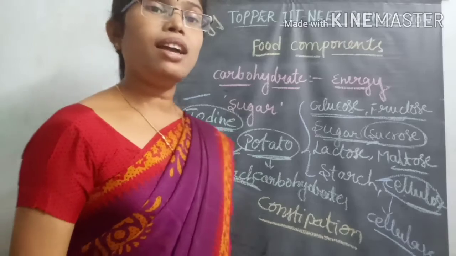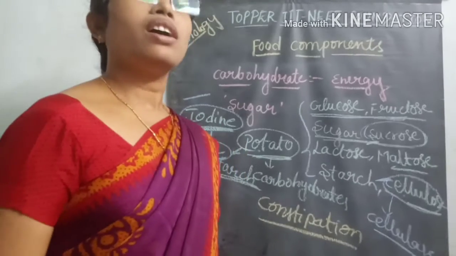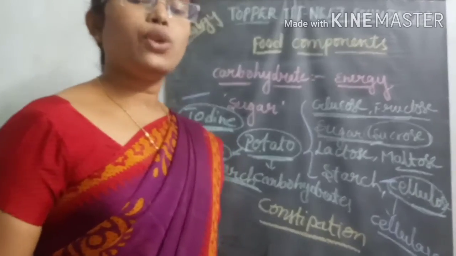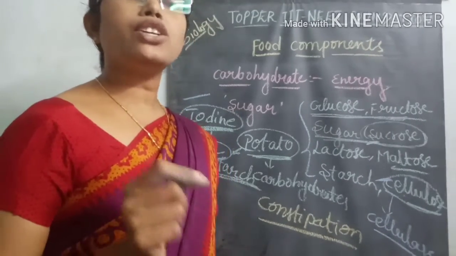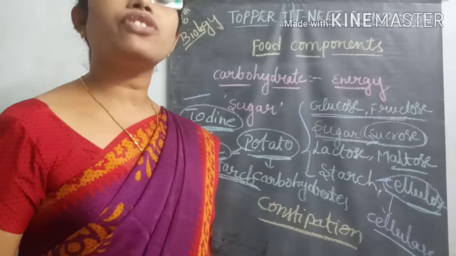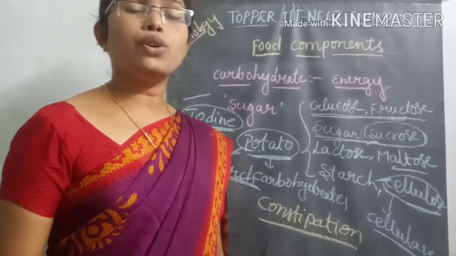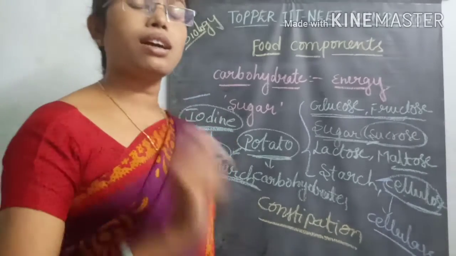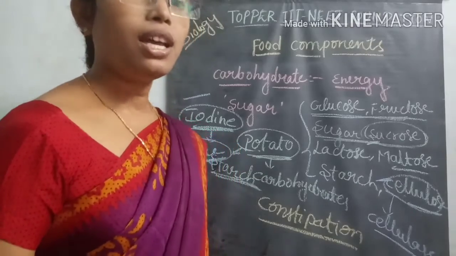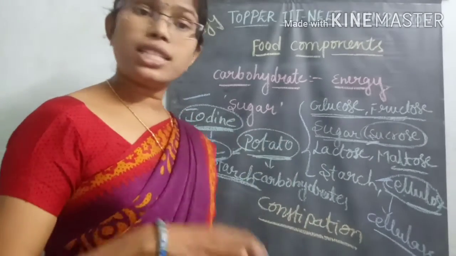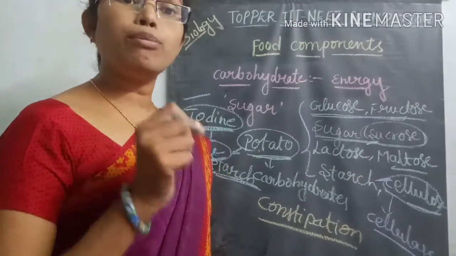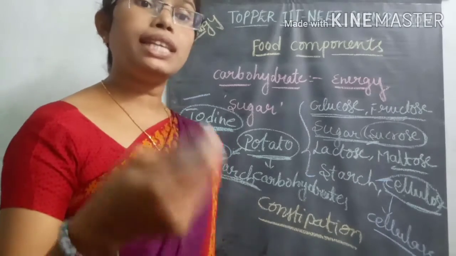So our doctors also suggest that whatever food material you take must contain some amount of fibrous material. If you take food with fibrous material, the fibrous material is not digested in our body, but it moves the bowel very easily.